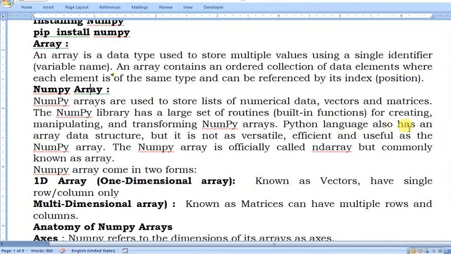Python language also has an array data structure, that is list, but it is not as versatile, efficient and useful as the NumPy array. The NumPy array is officially called ndarray but commonly known as array. NumPy arrays come in two forms, 1D arrays and multi-dimensional arrays. One dimensional arrays, as vectors, have a single row or single column.